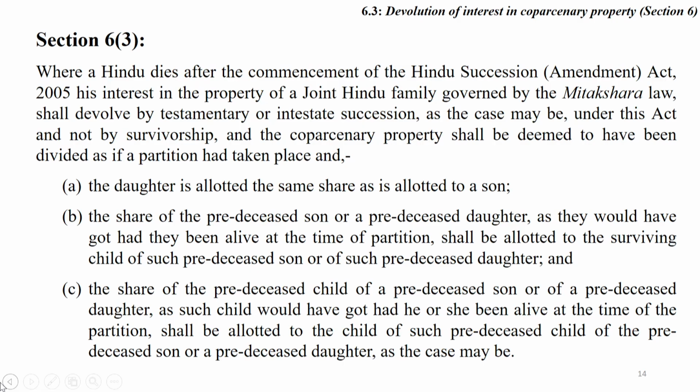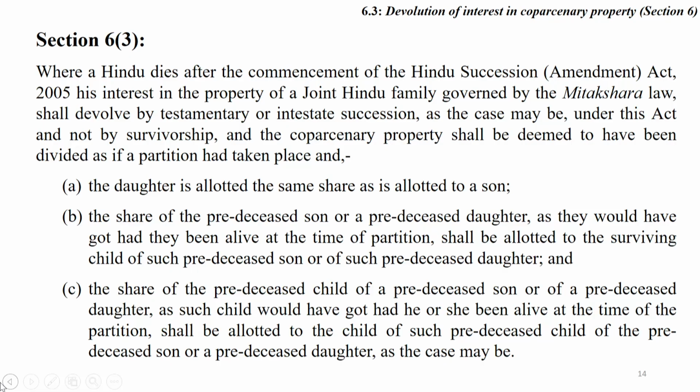How will the property devolve? Friends, the doctrine of survivorship was abolished under section 6 subclause 3, and section 6 subclause 3 laid down the rule in circumstances where the property is coparcenary property, how the property will devolve. The daughter will acquire one share of the property and the predeceased son will acquire one share. This is the rule of section 6 subclause 3.